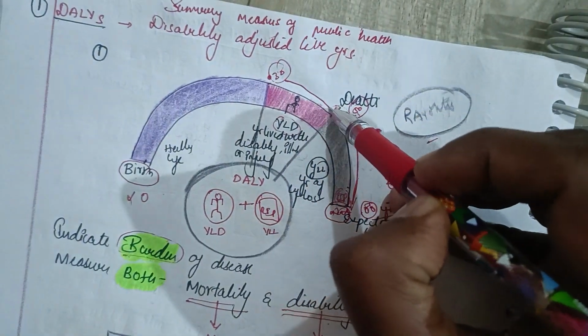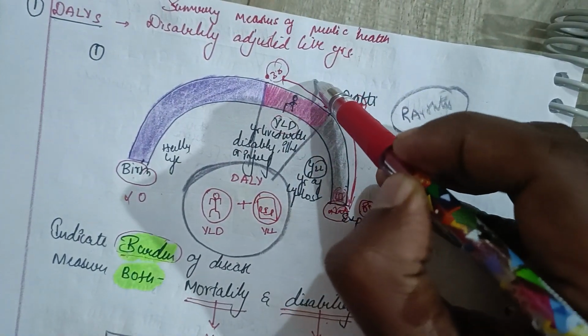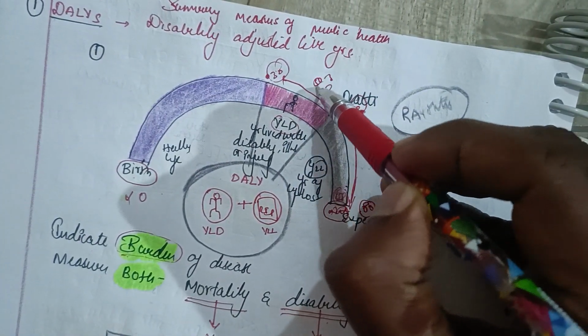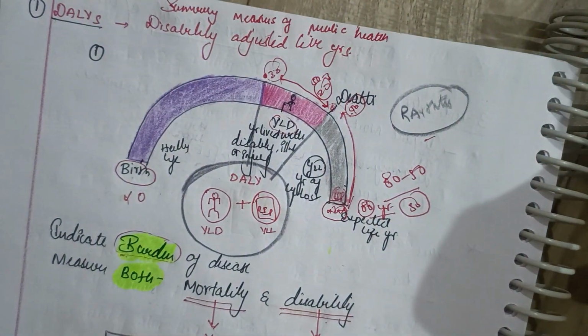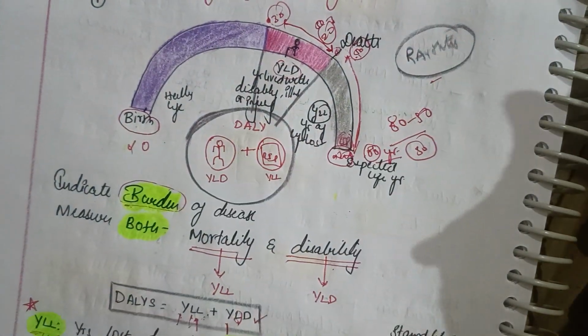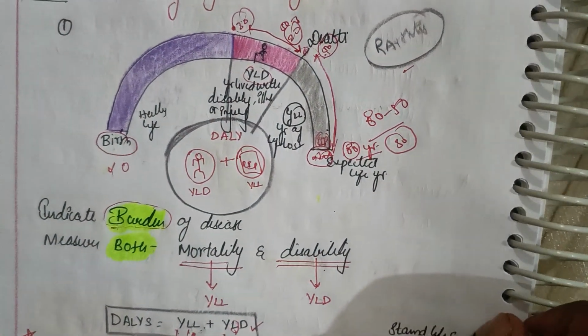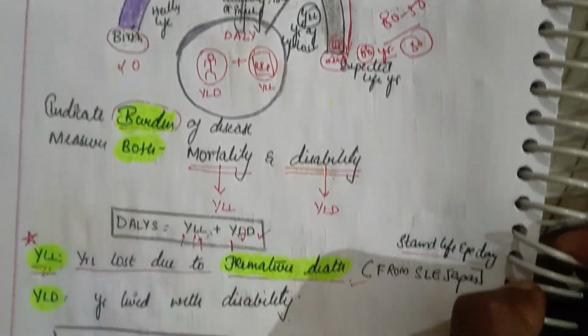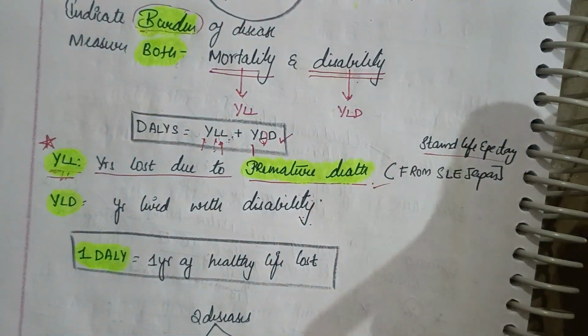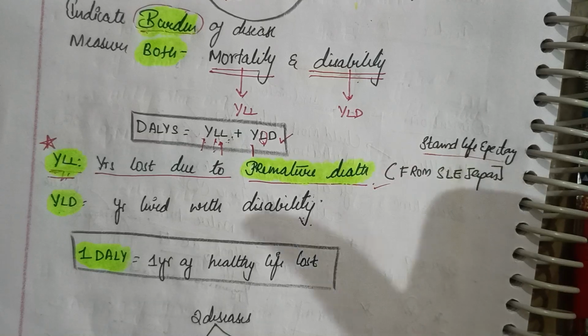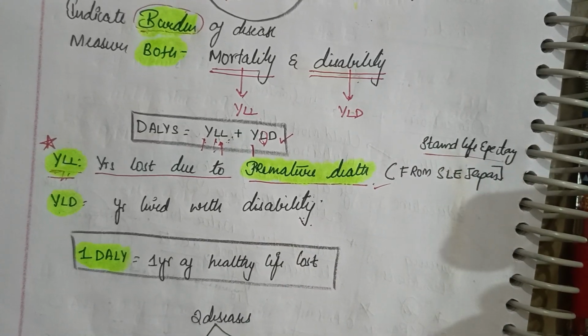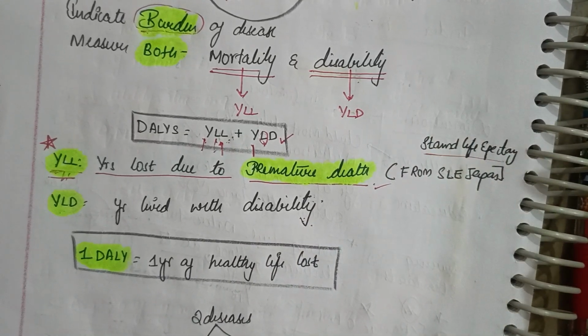Now the years of disability is 50 minus 30, that is 20 years suffering from rheumatoid arthritis. Literally 20 years suffering from rheumatoid arthritis. So that's what YLD is, years lived with the disability or illness or injury.